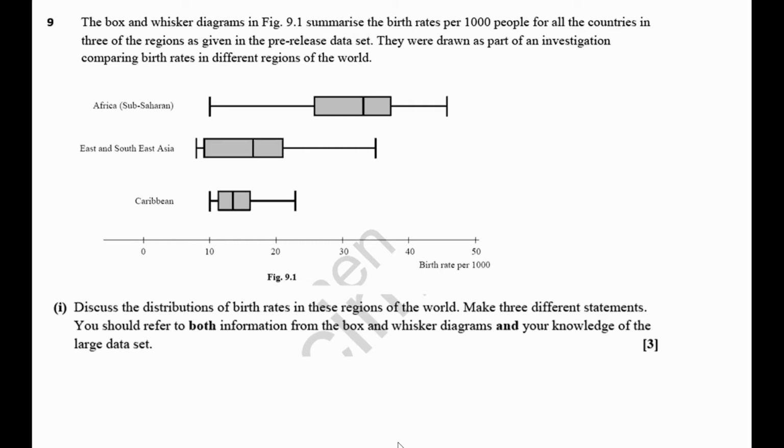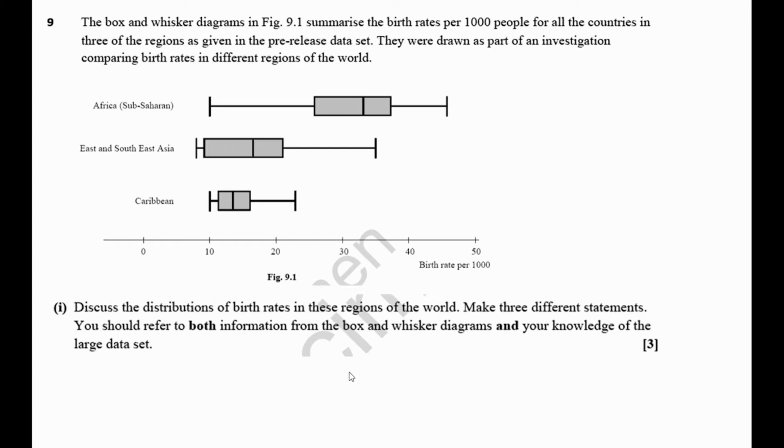Okay, so question 9. The box and whisker diagram summarise the birth rates per 1,000 people for all the countries in 3 of the regions as given in the pre-release dataset. They were drawn as part of an investigation comparing birth rates in different regions of the world. So we have Africa, Sub-Saharan, East and Southeast Asia, and the Caribbean. Discuss the distributions of birth rates in these regions of the world. Make 3 different statements. You should refer to both information from the box and whisker diagram and your knowledge of the large data set.